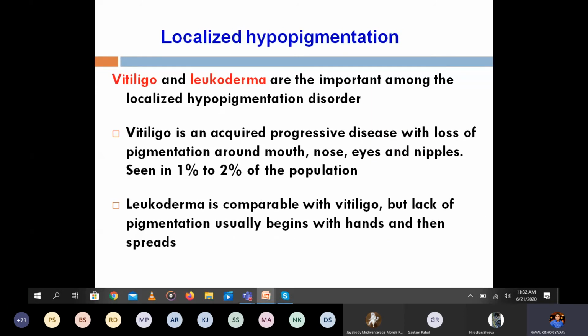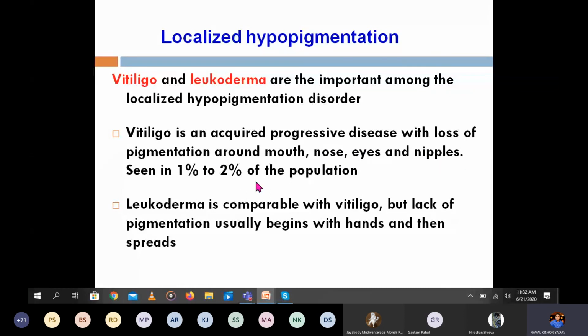The second one, localized hypopigmentation. For example, you can see leukoderma and vitiligo; these are the important ones among the localized hypopigmentation disorders. Vitiligo is an acquired progressive disorder with a loss of pigmentation around the mouth, nose, eyes and the nipple, which is seen in 1 to 2% of the population. And even in our society,